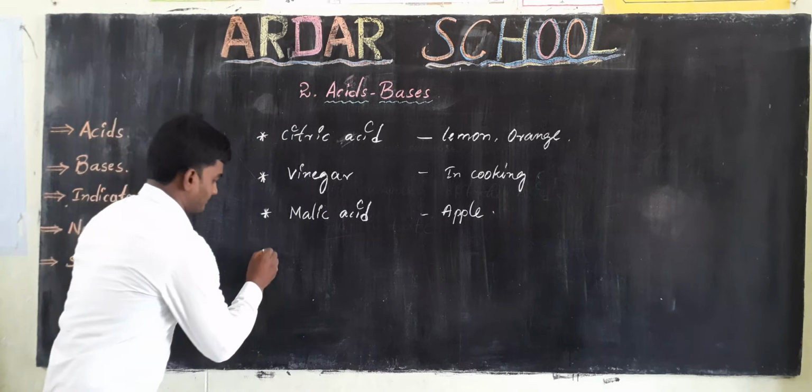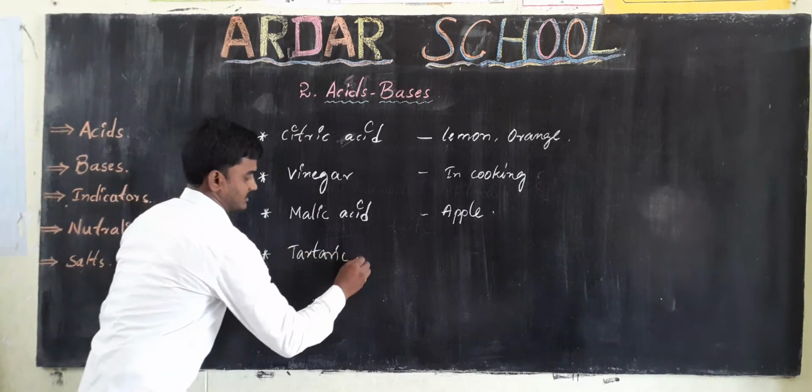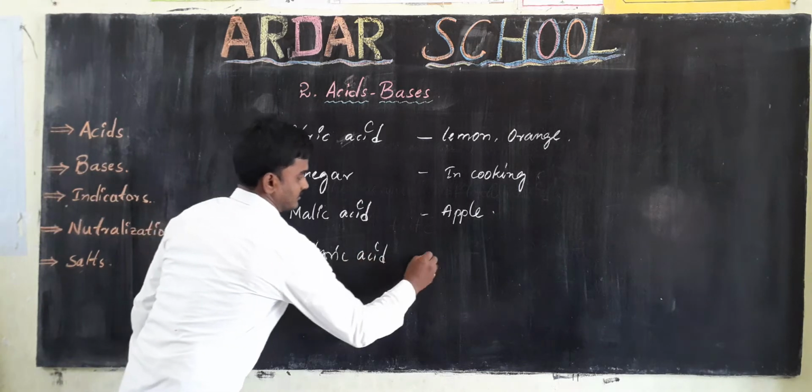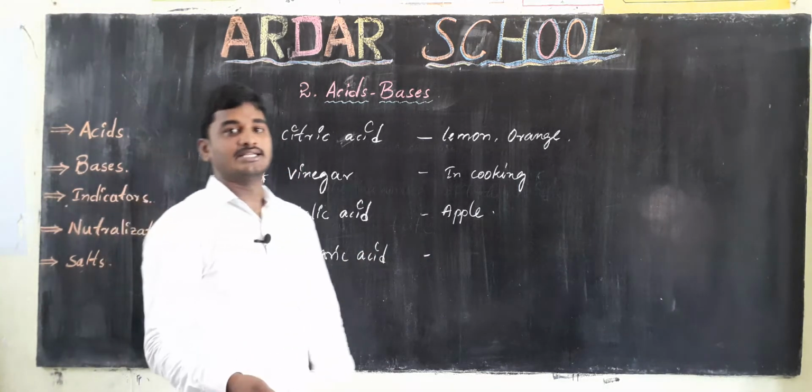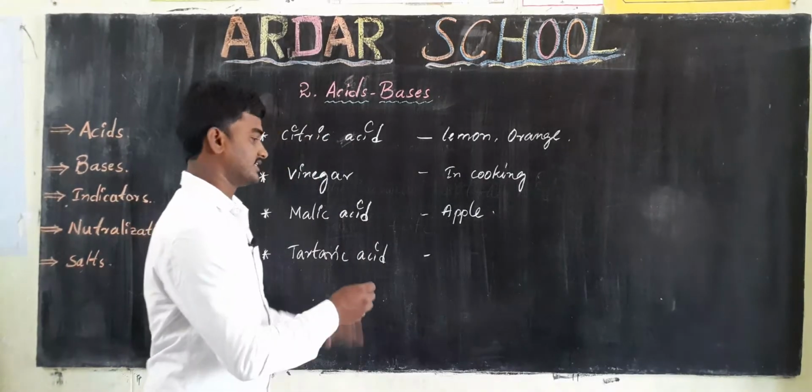And next, tartaric acid. Grapes and tamarind, these fruits contain tartaric acid.